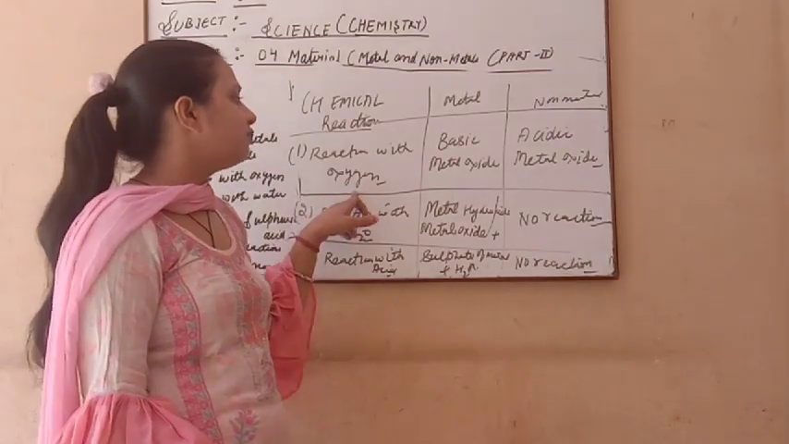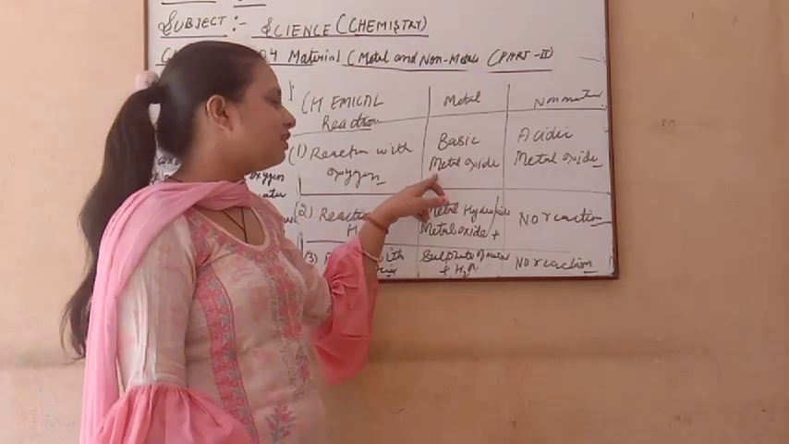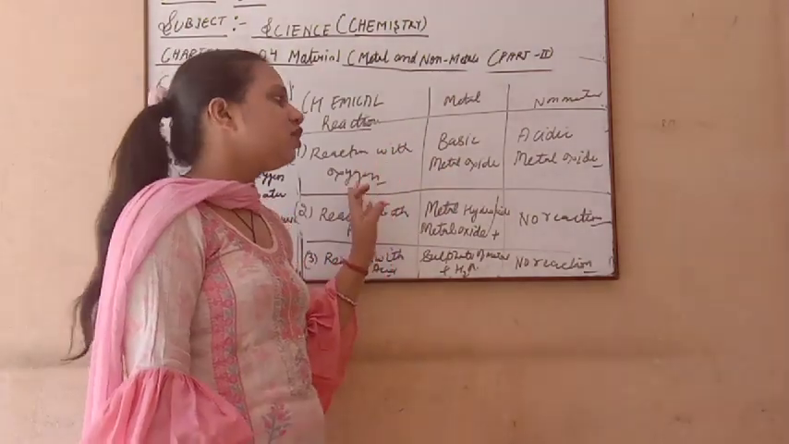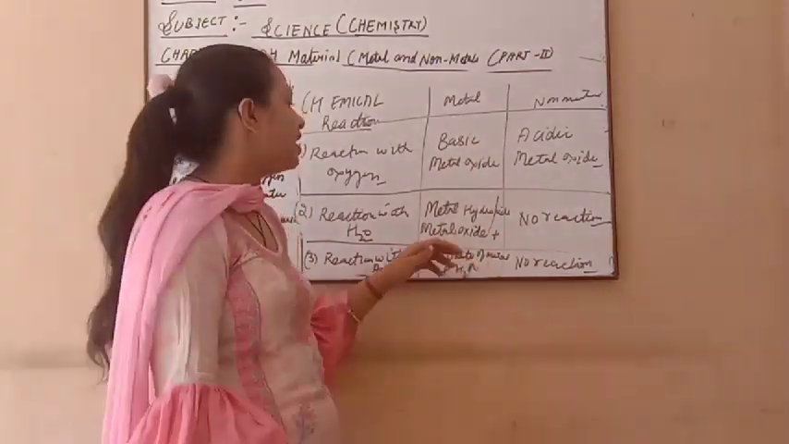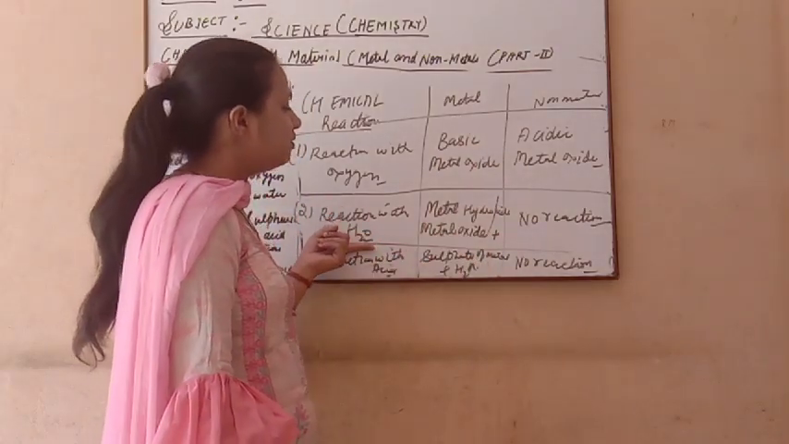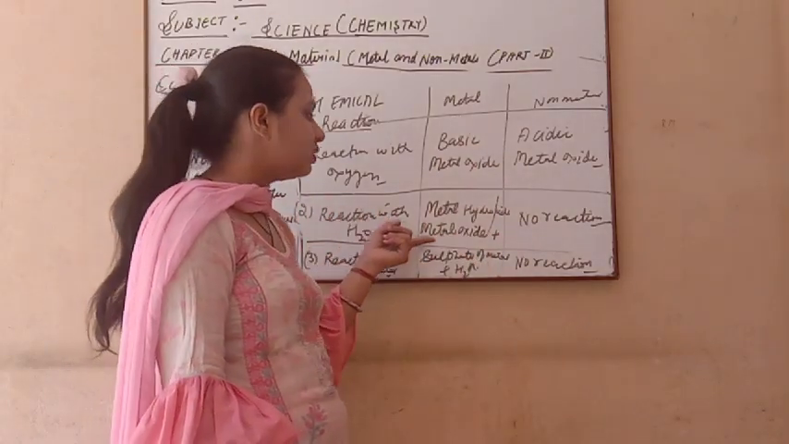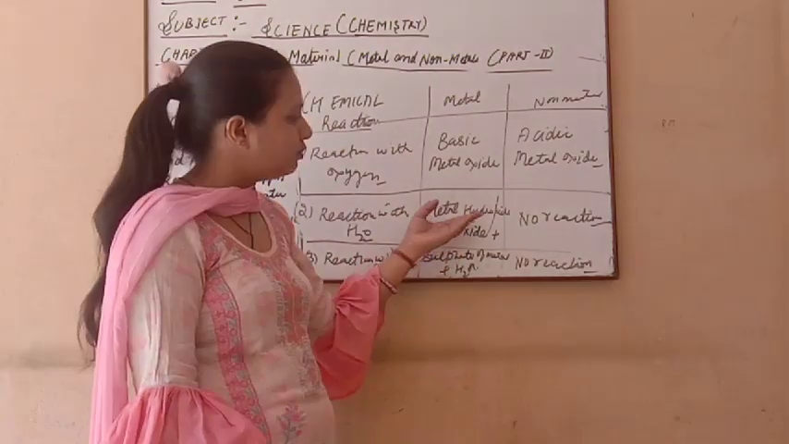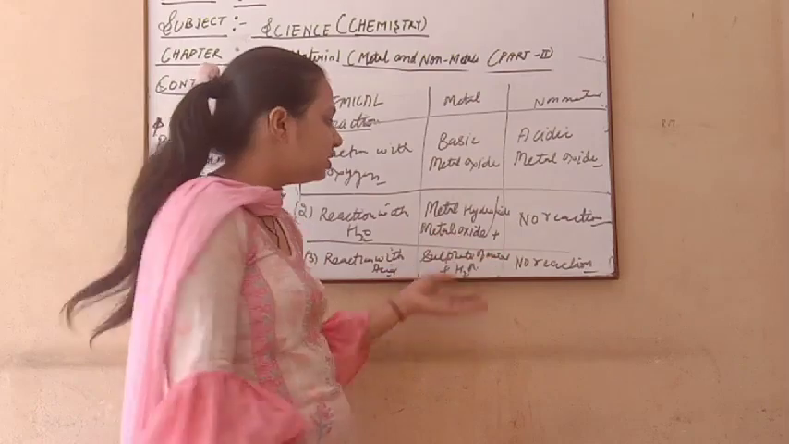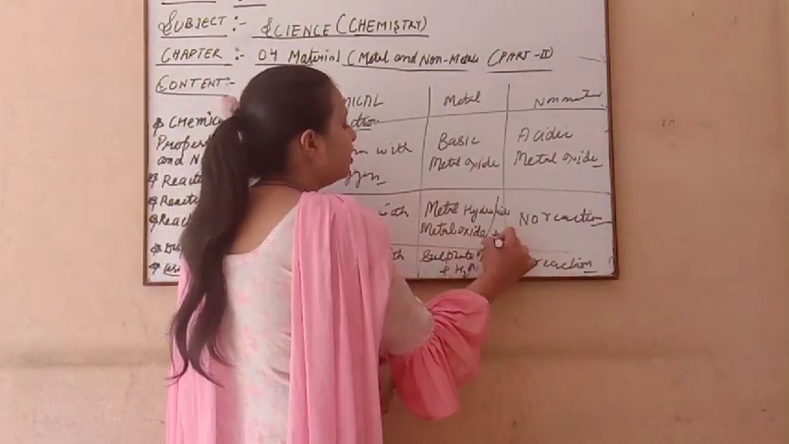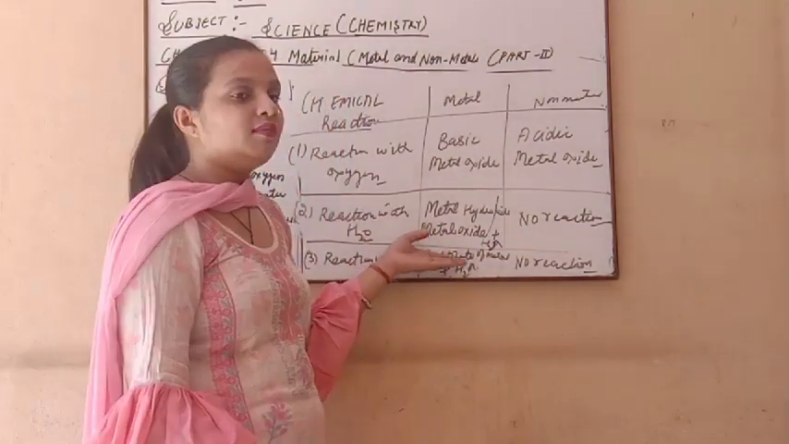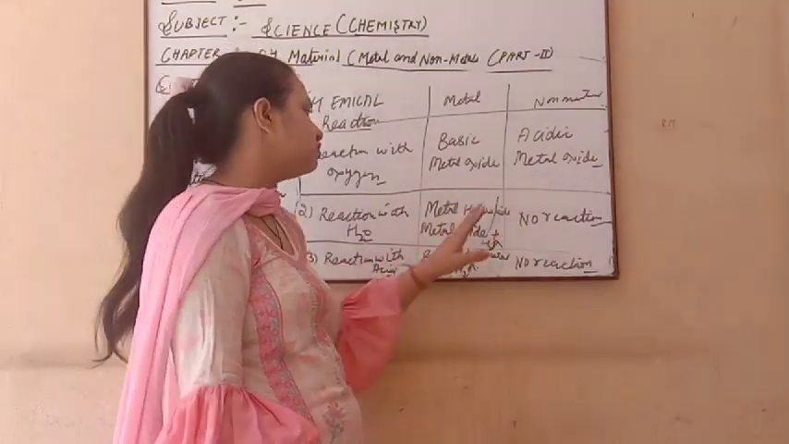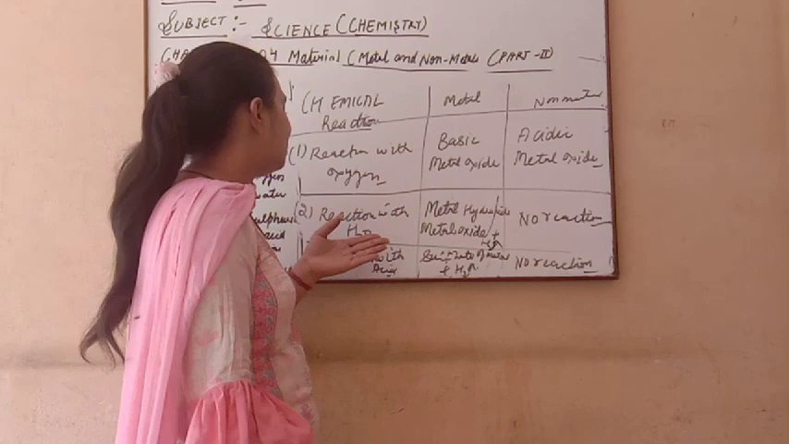When a metal reacts with oxygen, it makes a basic metal oxide, and when a non-metal reacts with oxygen, it always makes an acidic oxide. And when metals react with water, if it is cold water or hot water, then it makes hydroxide and hydrogen gas is evolved in this case. And if it reacts with steam, it always makes a metal oxide. And in the case of non-metals, there is no reaction of non-metal with water.